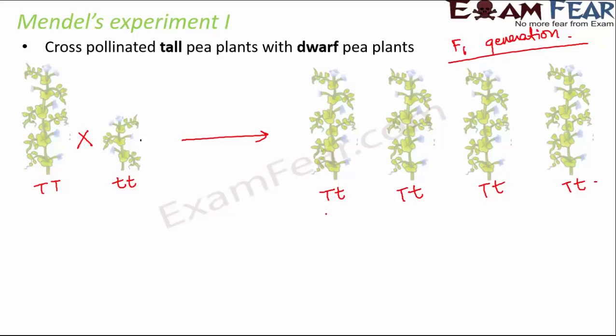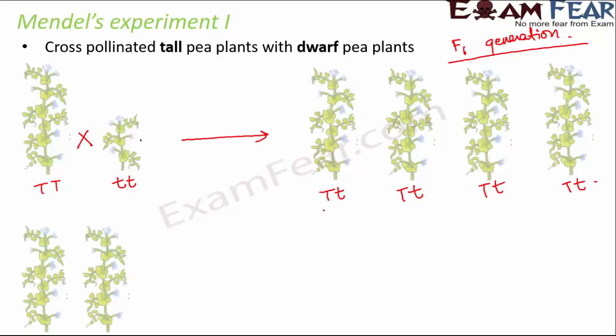He observed that both parents contribute to the traits that are seen in the child. To continue this experiment further, he self-pollinated these heterozygous tall plants, T small t and T small t.